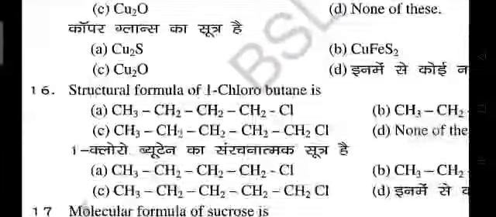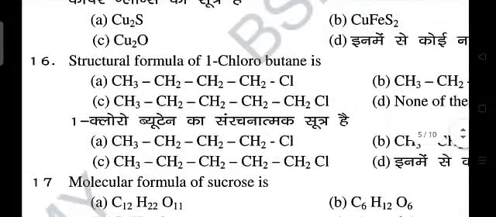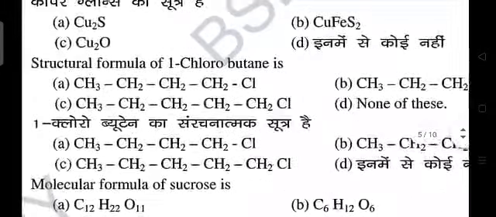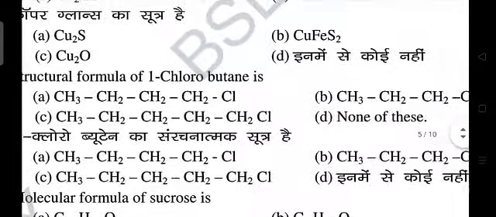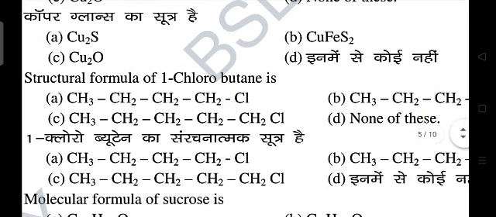Question number 16. Structural formula of 1-chlorobutane is what? This is very easy. So here you can see in butane there will be 4 carbons and 1 chlorine at first position at terminal point. So here you can see in option A, 4 carbons are given and at terminal position a chlorine is given.